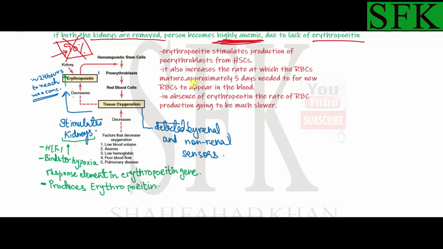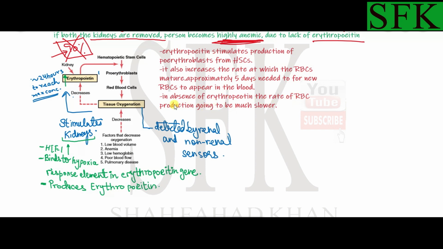And if erythropoietin is not there, as we've talked about earlier, for example, in case of some renal diseases, or in case of kidney failure, or the kidney has been removed, what happens is that the major erythropoietin, which is secreted by the kidneys, the 90%, will not be available, and the remaining 10%, which is mainly produced by the liver and other parts of the body, is not sufficient for the increased red blood cell production.